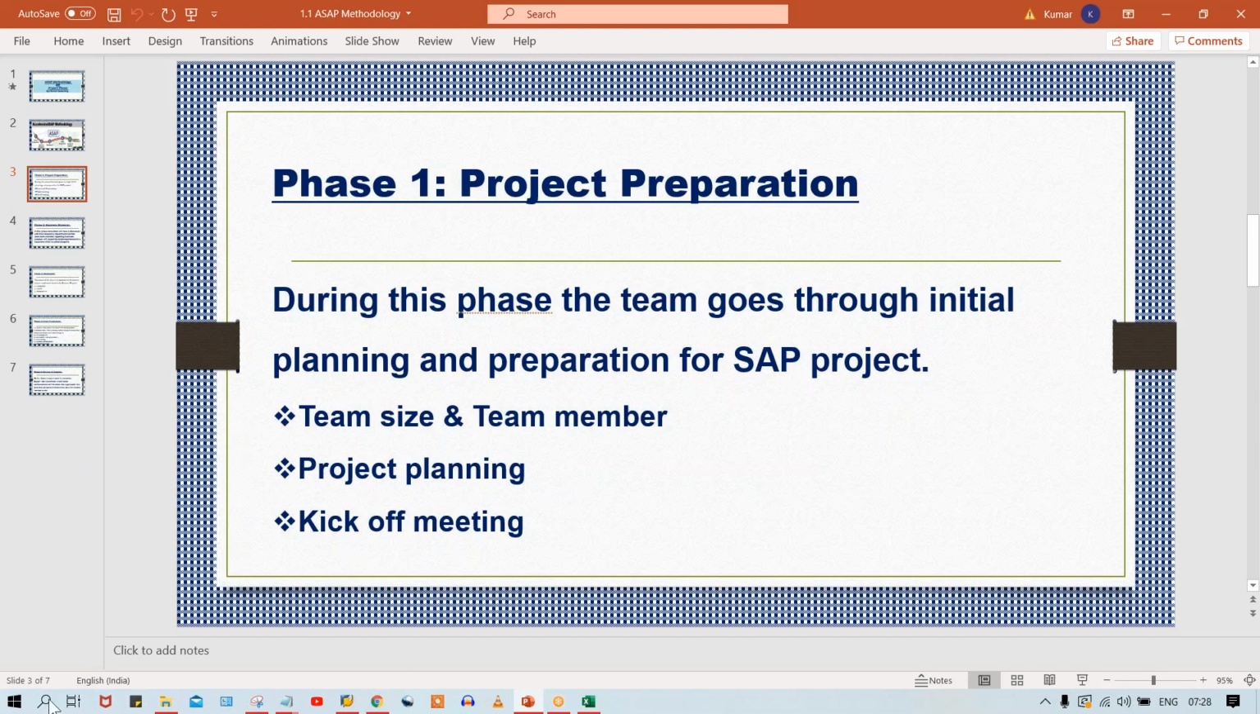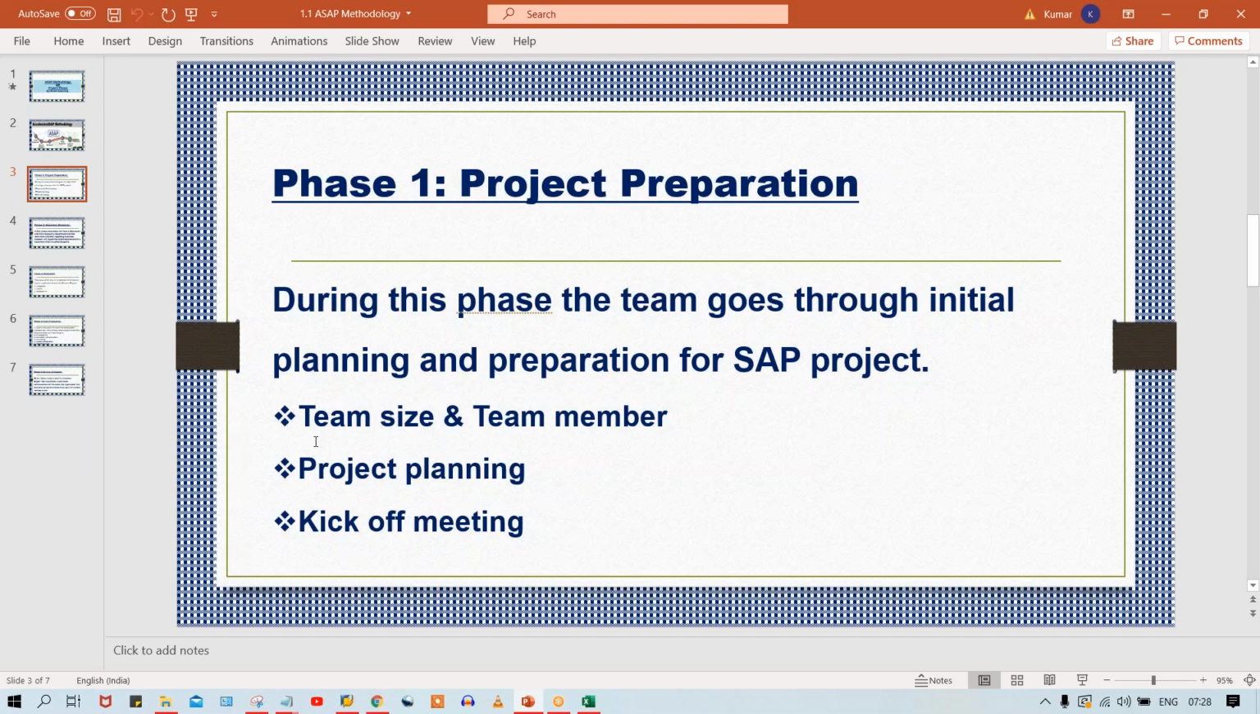So in the first phase, what is happening, guys? First of all, the project got assigned to a particular project manager, and what is the project manager going to do? The project manager has to decide the first thing: team size and team members. First of all, what should be the size of this team, right? How many members are required? So let's suppose 30 or 40 members.